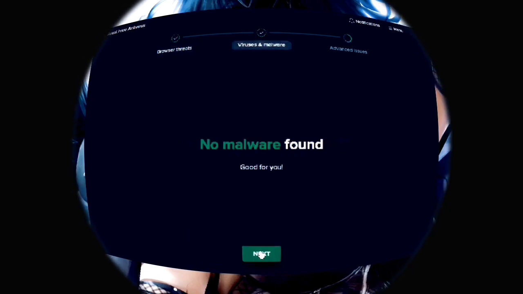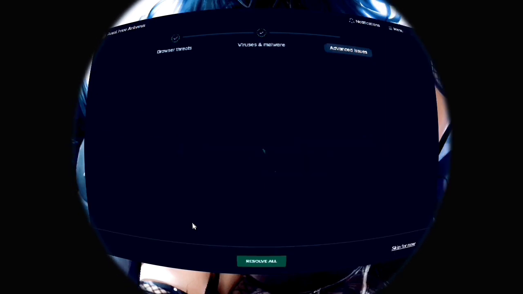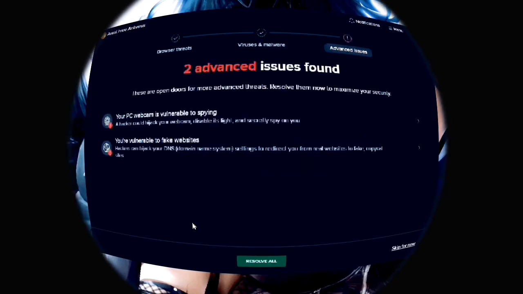Then it will display no malware found. Next again. And lastly, it will scan for advanced threats. We can just skip this, but here we will wait for it to finish. Then this will be the result. Then we'll just skip this part. Skip.